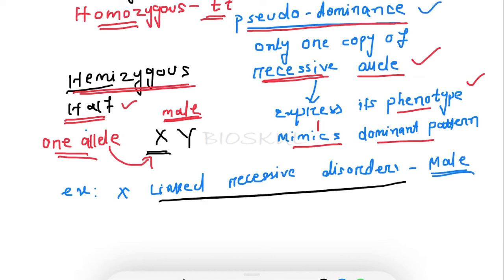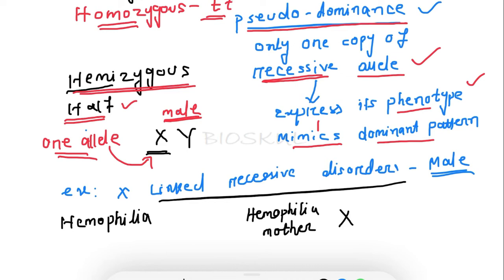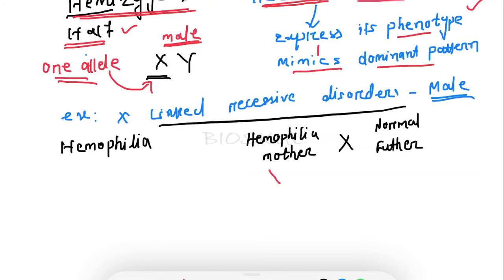Let's take one example: hemophilia. Hemophilia is an X-linked recessive disorder. Let's say the mother is hemophilic, which I'm writing here in red, and the father is normal, meaning his X chromosome is normal.